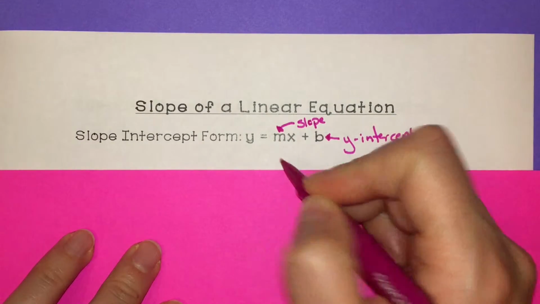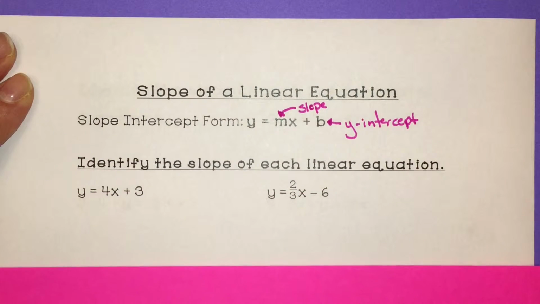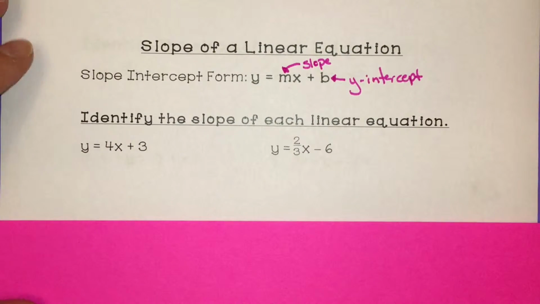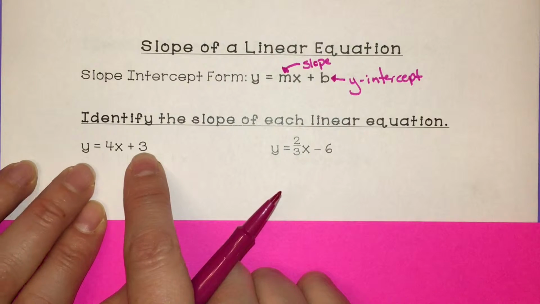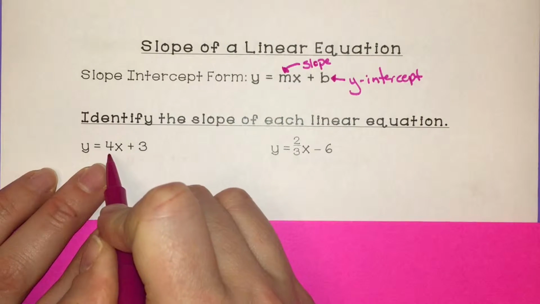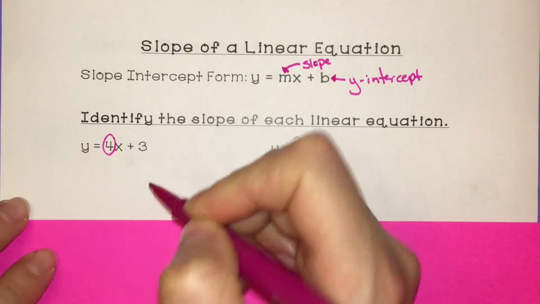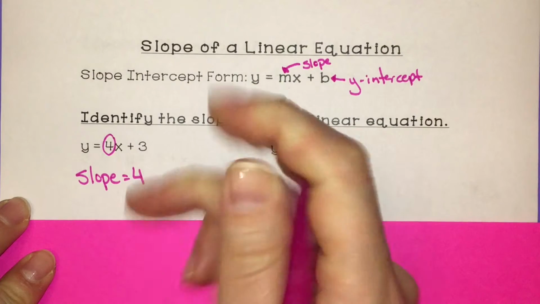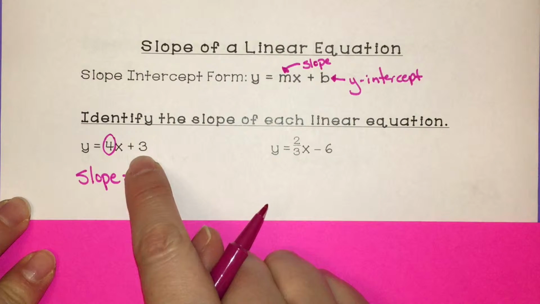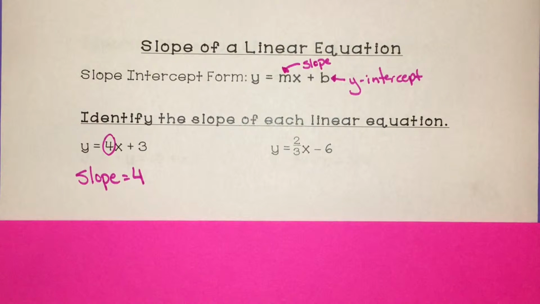Okay, so the value multiplied by x. So we're going to get everything into this form so we can identify what the slope is. The first couple are pretty easy. They're already in slope-intercept form. Y is on one side of the equal sign all by itself. In this case, we have y equals 4x plus 3. So the number multiplied by x is 4. That means our slope is equal to 4. What's added on, that plus 3, that's the y-intercept. Positive 3, that's where your line would go through the y-axis.